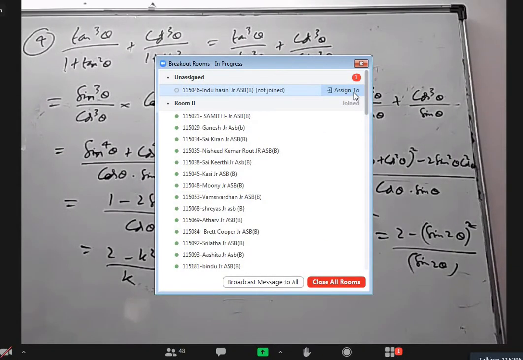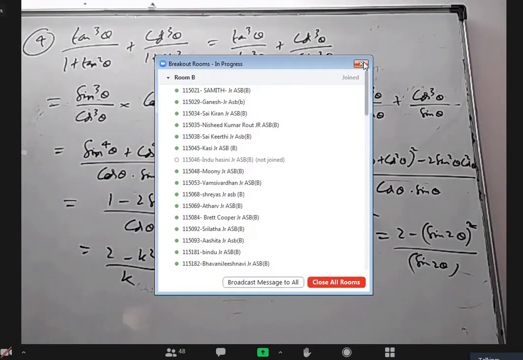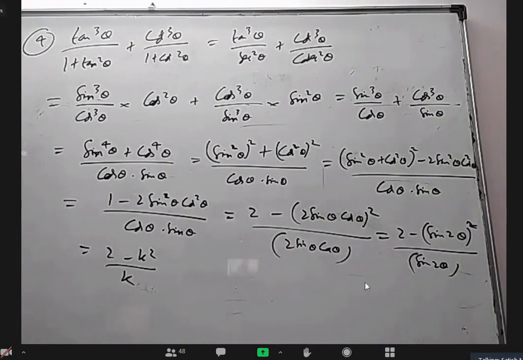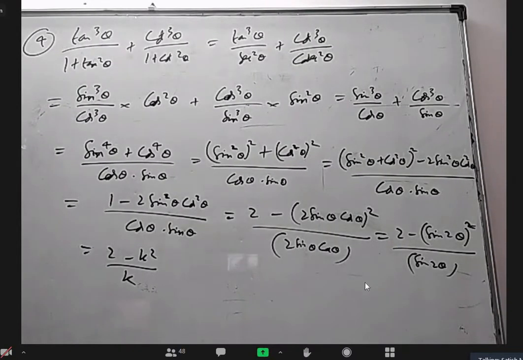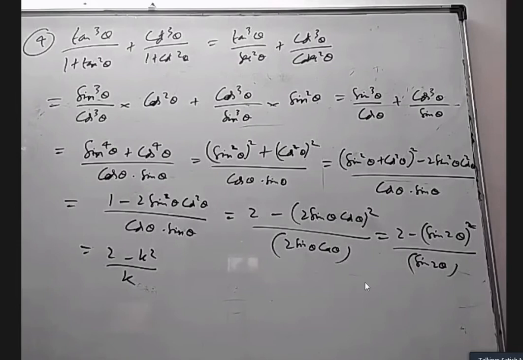Componendo and dividendo, it's not possible, no, sir? No, here we cannot use componendo and dividendo. Componendo and dividendo we can use if a by b equal to c by d is given. From there we can do a plus b by a minus b equal to c plus d by c minus d. A by b alone you can never write like that.